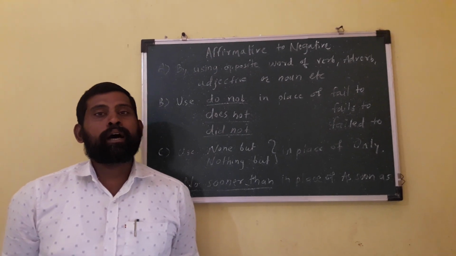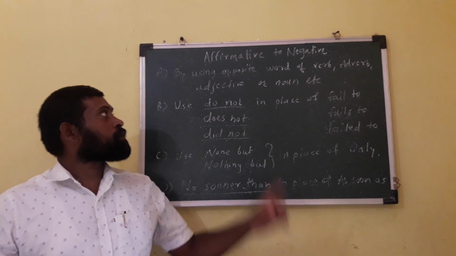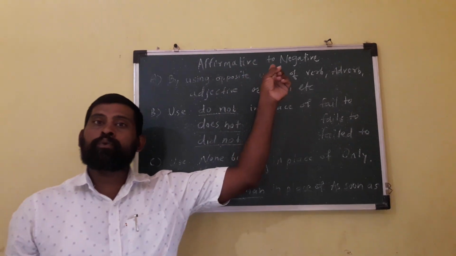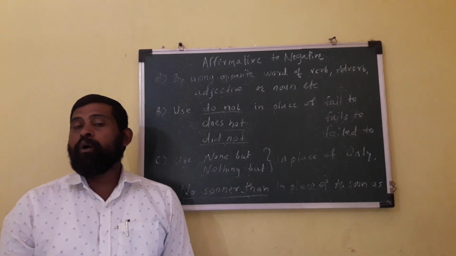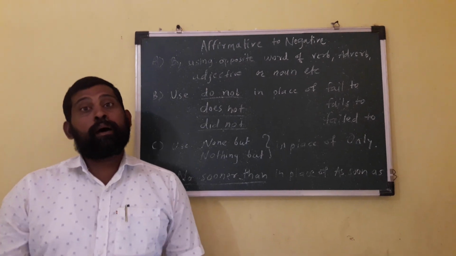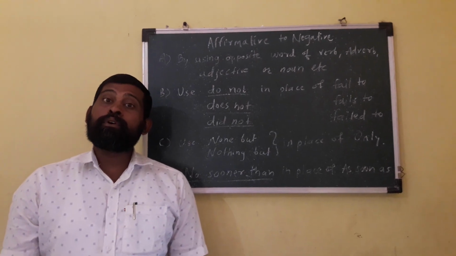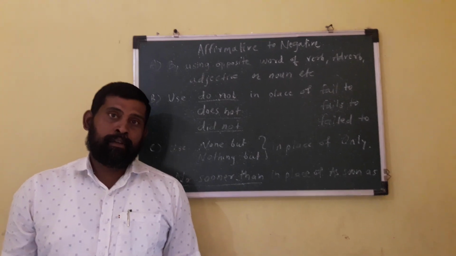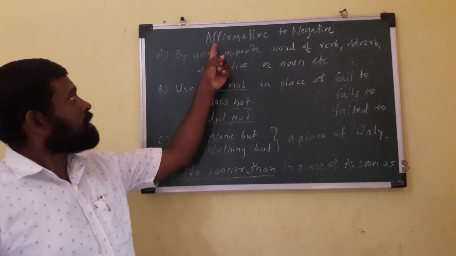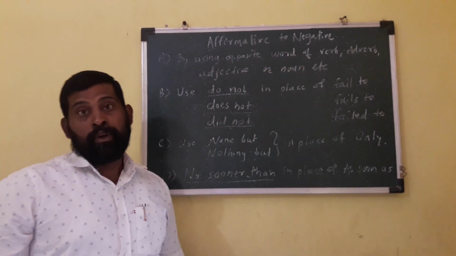Today we are going to learn about affirmative to negative: how we can change the affirmative sentence into negative sentences. Now let's see affirmative to negative.